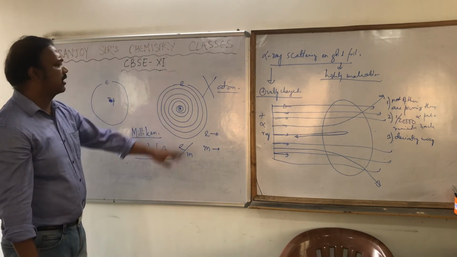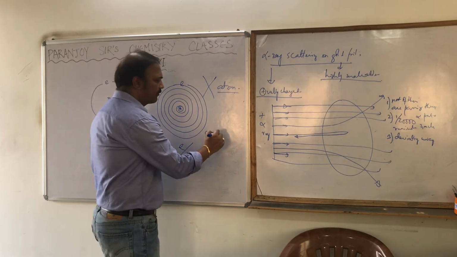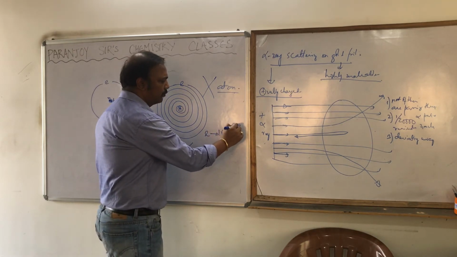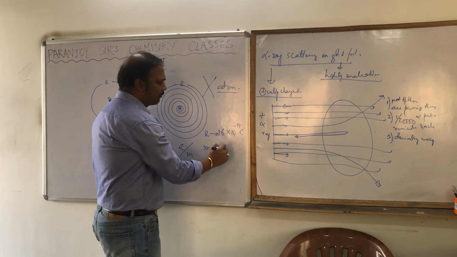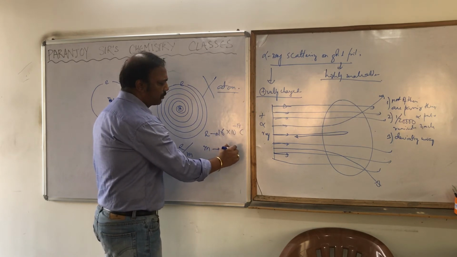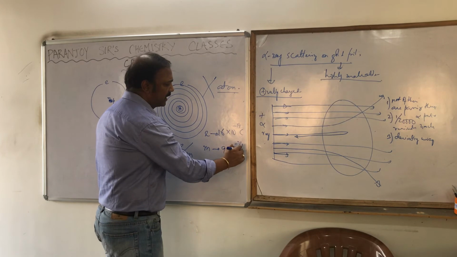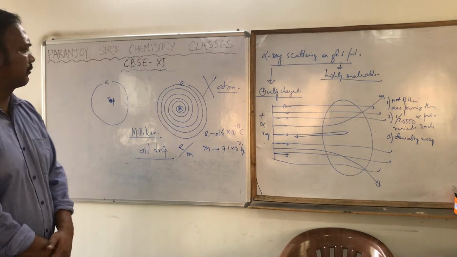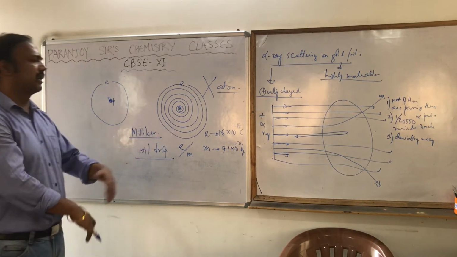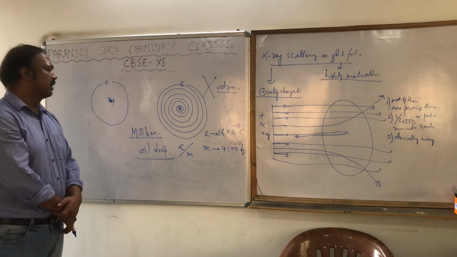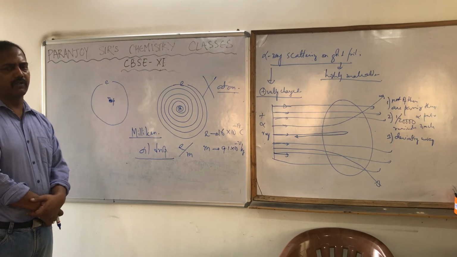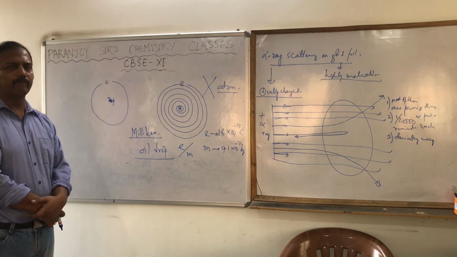The charge of the electron was found to be 1.6 into 10 to the power minus 19 coulomb, and the mass is 9.1 into 10 to the power minus 31 kg. These were found by the experiment performed by Millikan, known as the oil drop experiment.